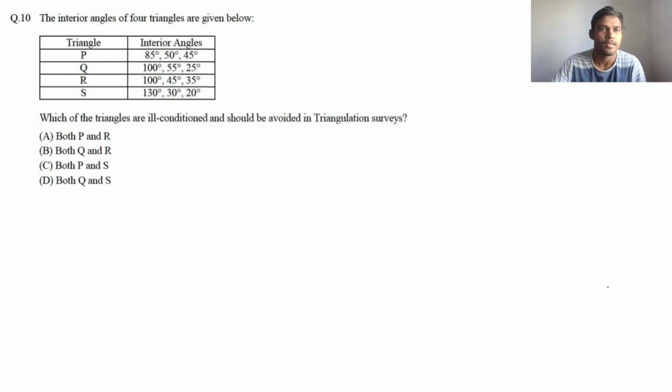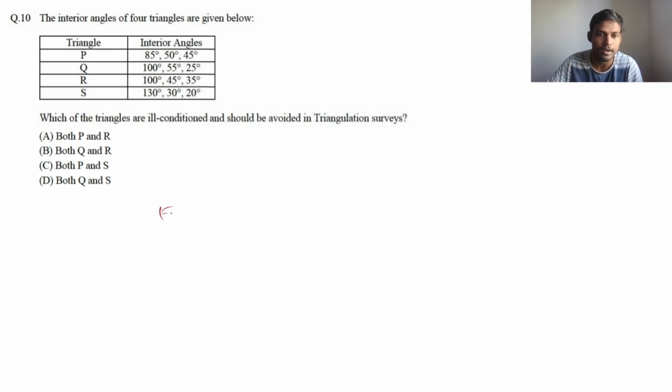First question. The interior angles of four triangles are given below, that is for P, Q, R, S. Which of the triangles are ill conditioned and should be avoided in triangulation surveys? So we have to find the ill conditioned triangles. First of all, the triangles which are other than well conditioned triangles are ill conditioned triangles.